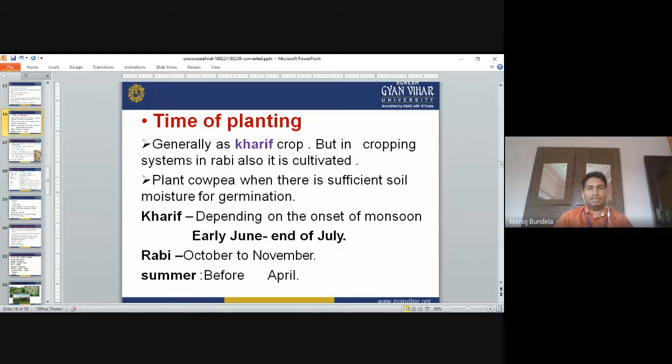Time of planting: generally it is a kharif crop, but in cropping systems it is also cultivated in Rabi. There should be sufficient soil moisture for germination. In Kharif, depending on the onset of monsoon, the time is early June to July. In Rabi season, the time of sowing is October to November. In summer season, we go for sowing before April.